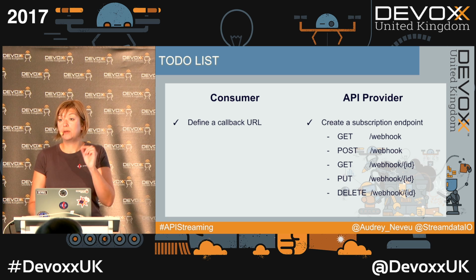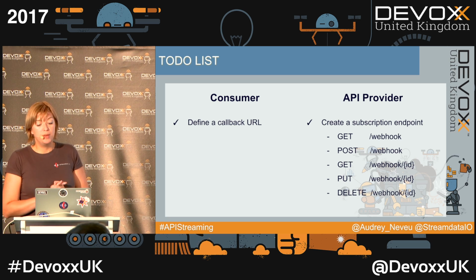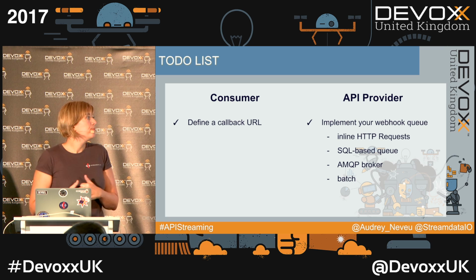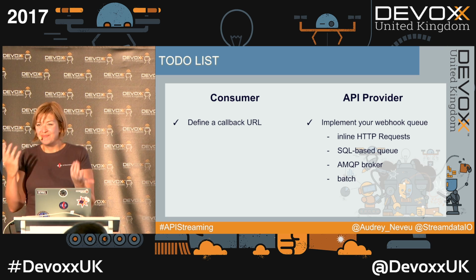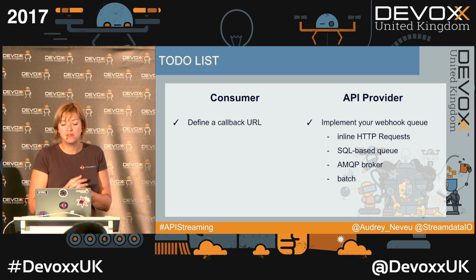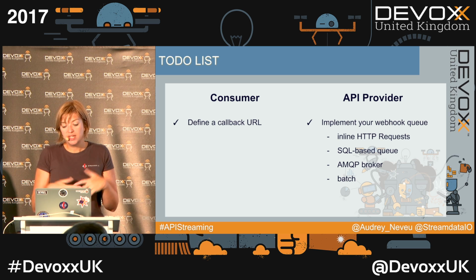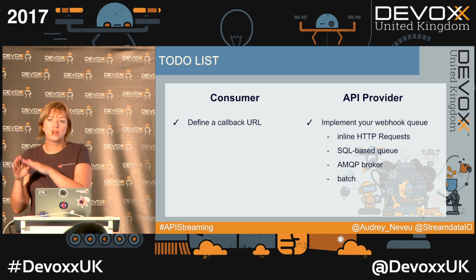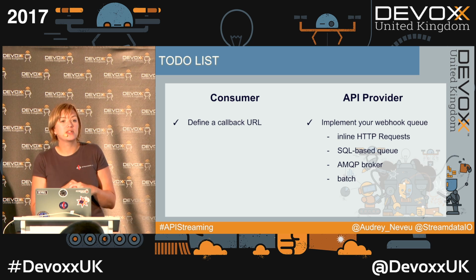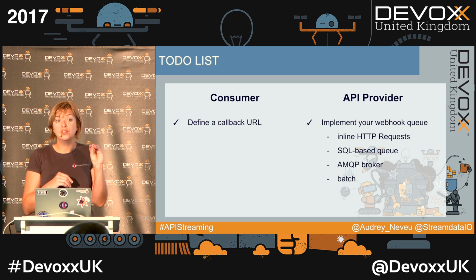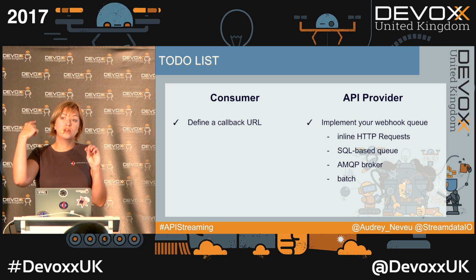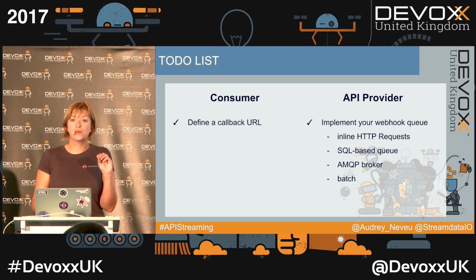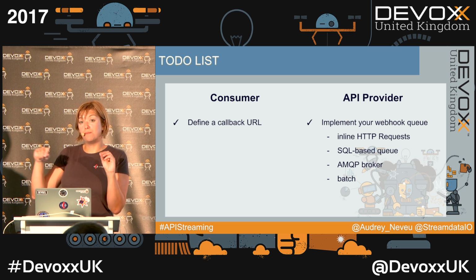And then comes the very important part for the API provider, because from this point you get to choose how you implement your webhook queue. The first solution, I will not recommend it, but some people are using it. What we call inline HTTP request, basically it means that every time you get a new subscription, you're going to register it in your database, for example, and then every time you get a new notification to send, you're going to run a cron task, for example, which is going to see every subscription for this notification and which is going to send them manually.